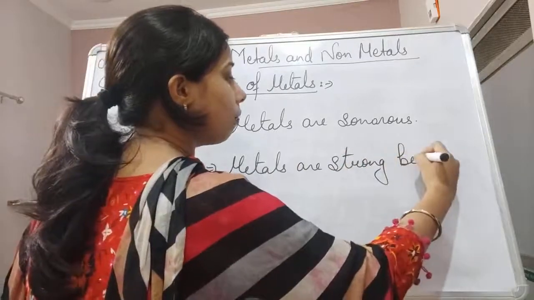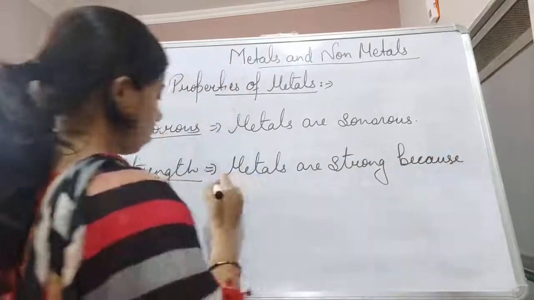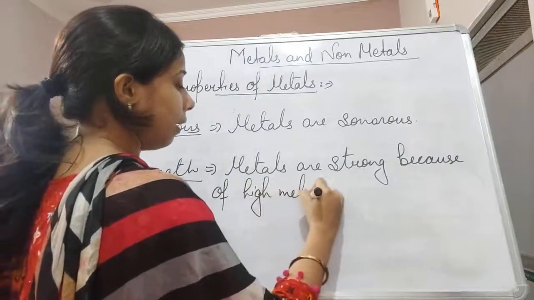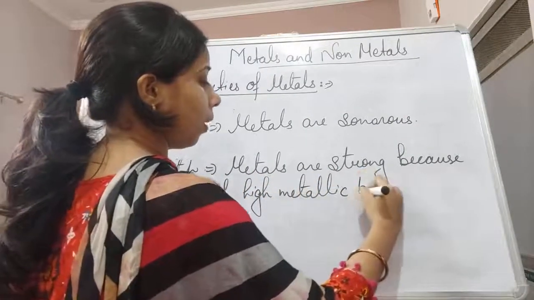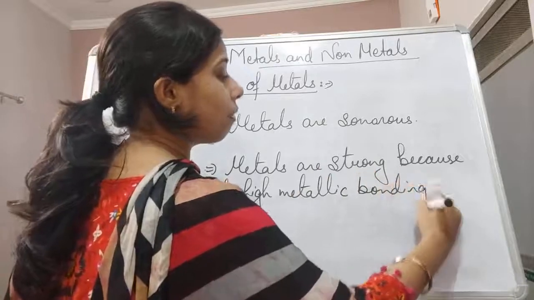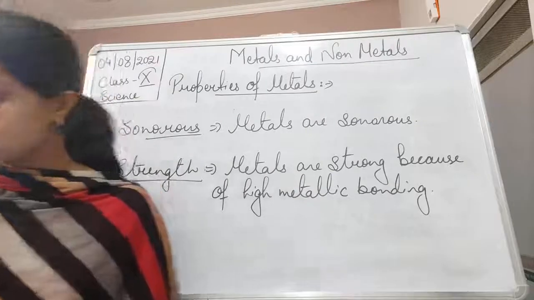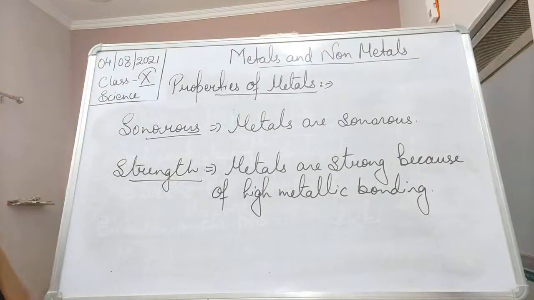because of high metallic bonding. It is because of high metallic bonding that all the metals generally have strength.